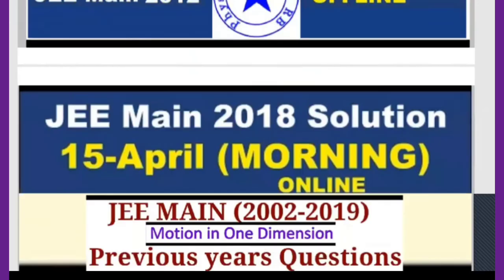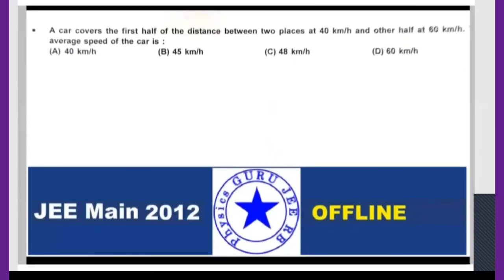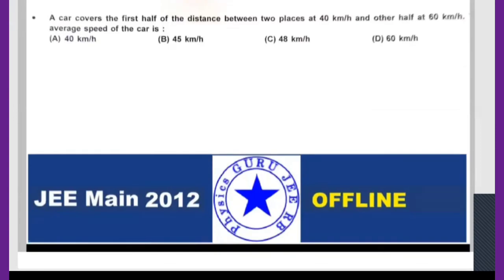First one, take a screenshot. This is already what we discussed based on average speed. I think average speed you know. Average speed based on speed. Take homework. Homework, JEE 2012. JEE means 2012.